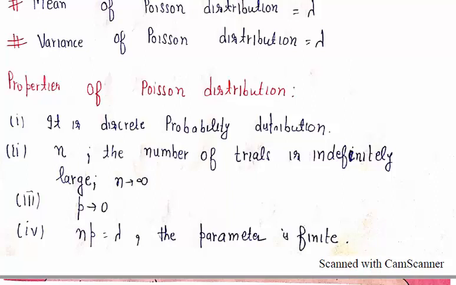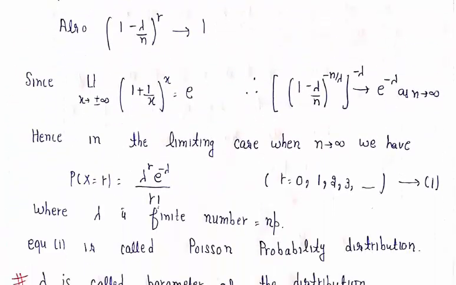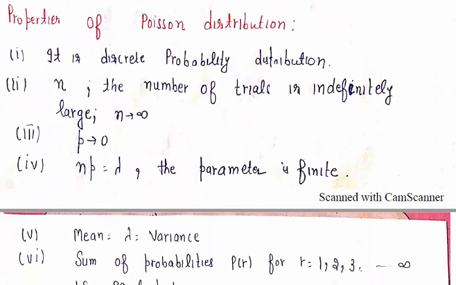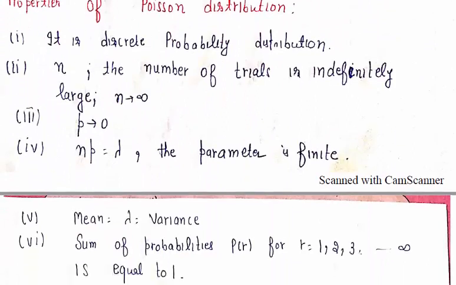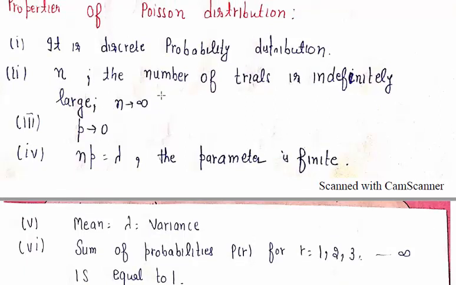Now we discuss some important properties of Poisson distribution. First property is that Poisson distribution is a discrete probability distribution. As we check, we find the probability at a particular point, r equals 0, 1, 2, 3 and so on. So this distribution is a discrete probability distribution. Second property is that in the case of Poisson distribution, n is indefinitely large, so n approaches toward infinity. Next, p is indefinitely small, so p approaches towards 0. And next, np equals lambda.